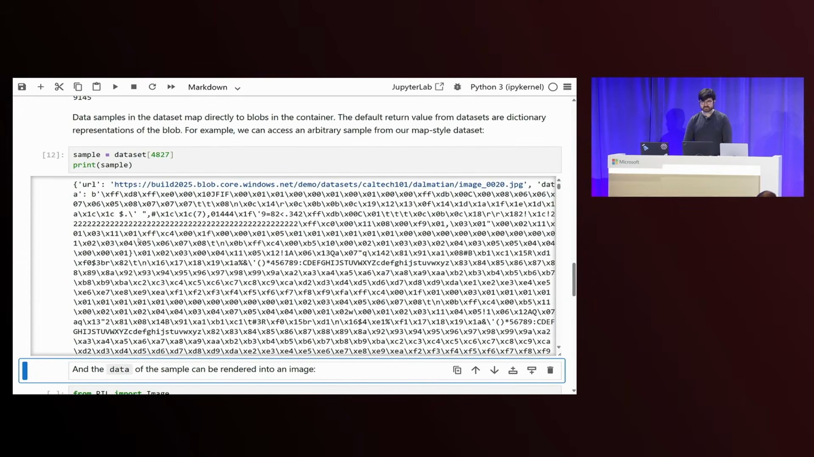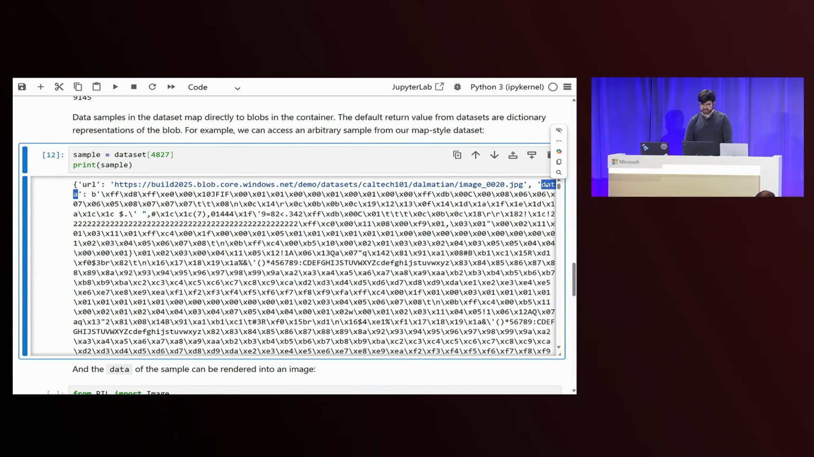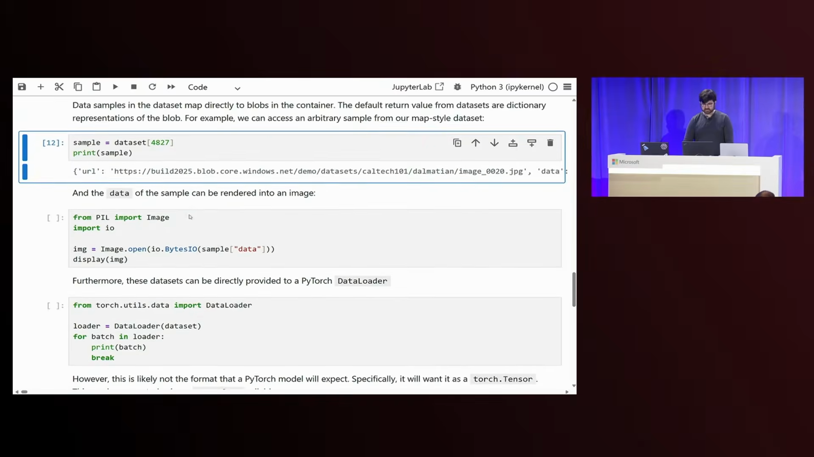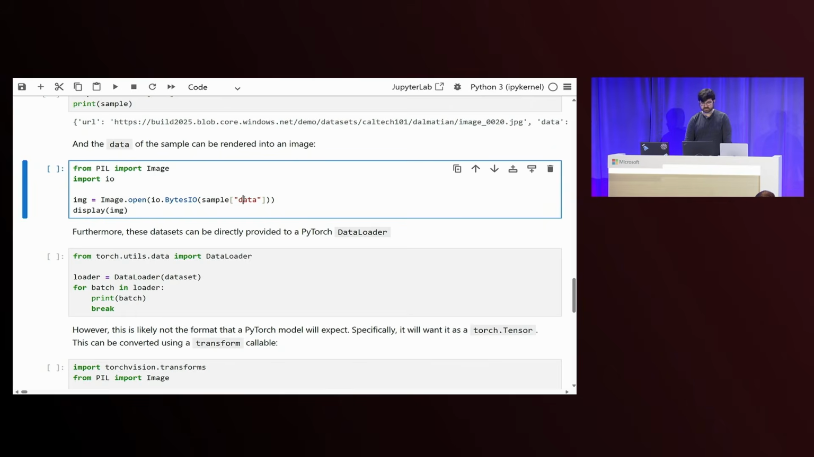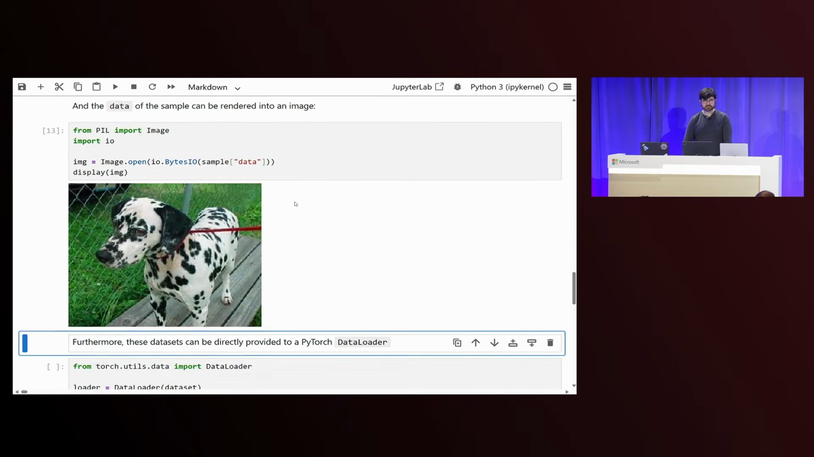What you'll see is that the samples returned by default are dictionaries representing the blobs in our dataset. Specifically, this dictionary will have a key for the URL. So you can see this is a blob for a Dalmatian image. And also there's a data key here that represents the content of the blob in terms of bytes. So if we want to actually make sure it's an image of a Dalmatian, we can take our content and throw it into Pillow and display the image. You can see, in fact, it is a Dalmatian.